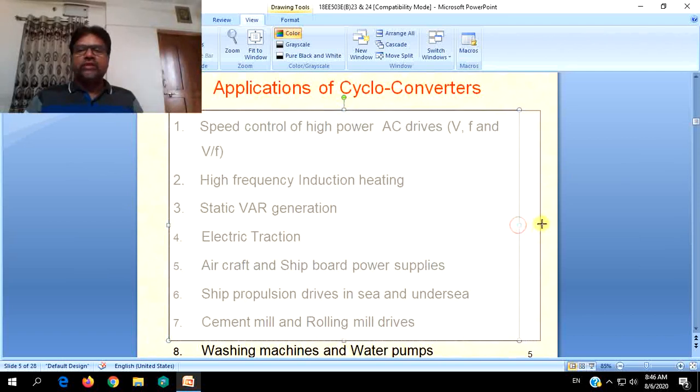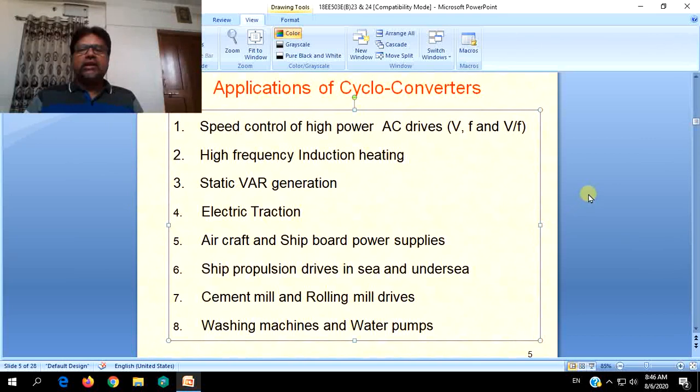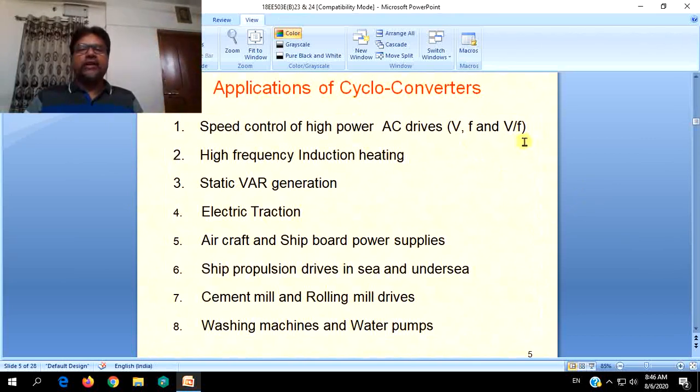That is V by F control of induction motors. V, F and V by F ratio control.